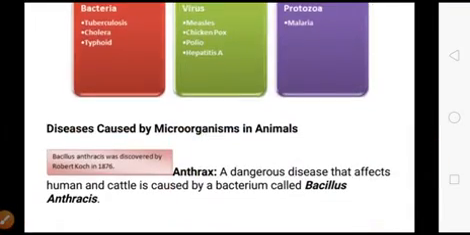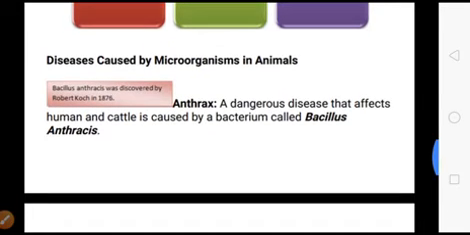Now, the disease caused by the microorganisms in the animals. Anthrax is a dangerous disease that affects the human and the cattle. It is caused by the bacterium called the Bacillus anthracis. मीन्स ये डिसीज एंथ्रेक्स जो होता है वो डेंजर डिसीज है और वो ह्यूमन और कैटल्स में भी होता है और किससे स्प्रेड होता है? दैट इज स्प्रेड बाय द बैसिलस एंथ्रासिस.